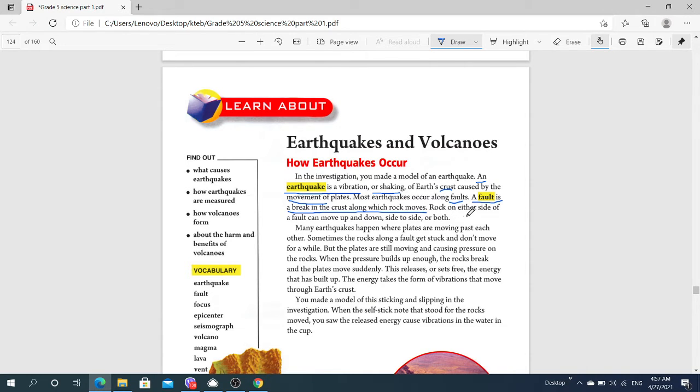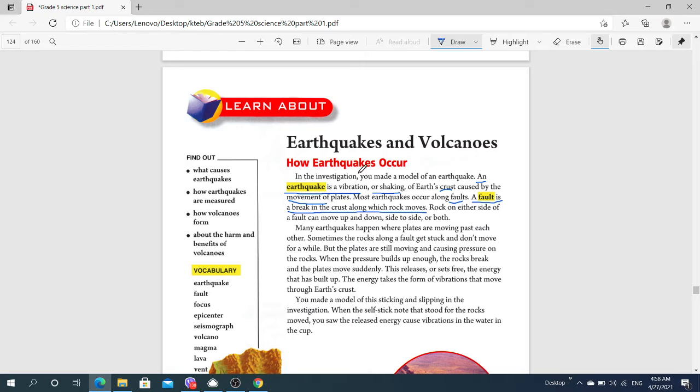Rock on either side of a fault can move up and down, side to side, or both. The rocks move in different directions.